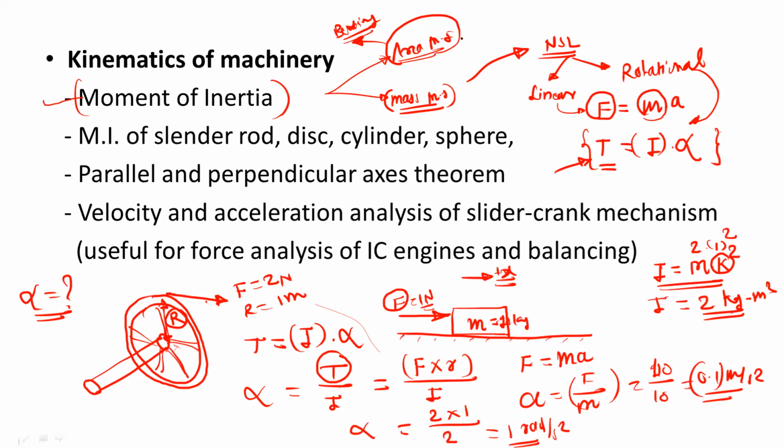First is moment of inertia, area and mass moment of inertia. I have given some examples: mass moment of inertia for slender rod, for disc, for cylinder, for sphere. These are some standard geometrical objects. For these objects, by analytical procedure, we can find out the mass moment of inertia. But for complex shapes like this wheel, which is not a standard shape, there are some experimental methods, or we can use software. By using these softwares, we can directly get the value of the moment of inertia.